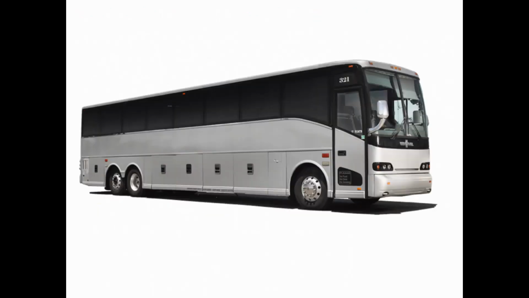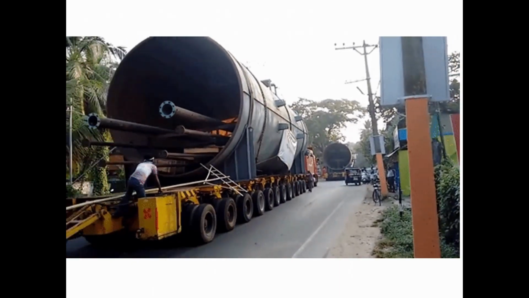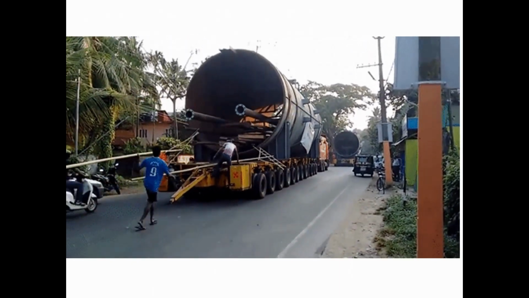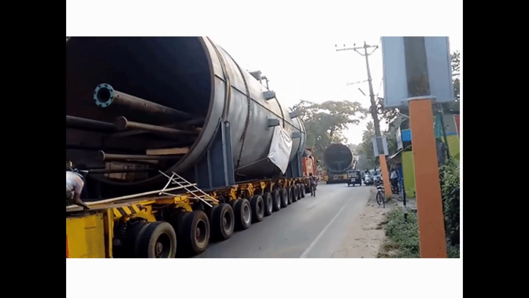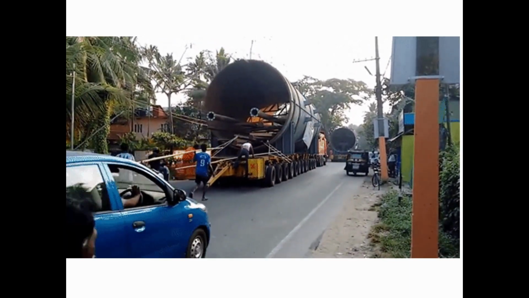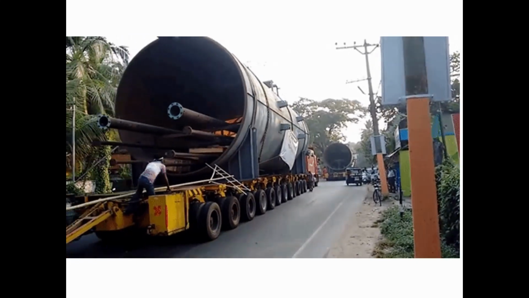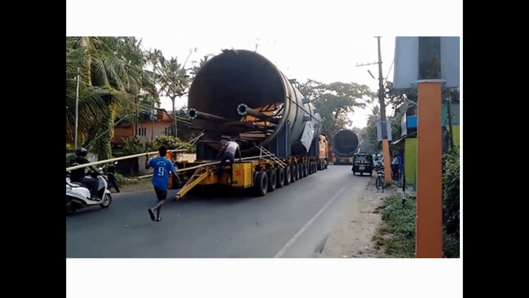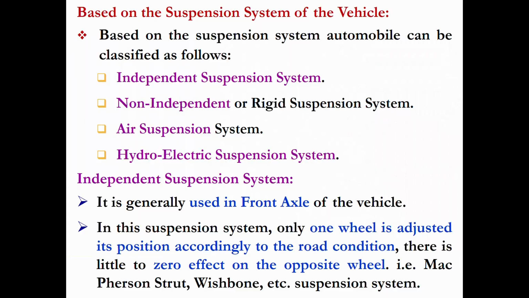So here we can see a vehicle with multiple wheels, more than six wheels. Here we can see the vehicle which has got huge number of wheels, which is normally used for transporting very heavy sized and large sized components.